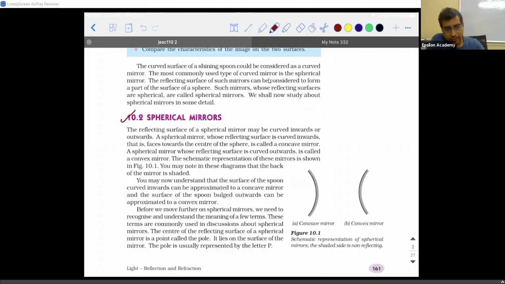See, the best example of a spherical mirror that you can think of is the spoon which you use to eat. If you take a spoon, generally, the base of the spoon is going to be like this, right? So you will have a curvature inside and you will have a bulged portion outside. If you have a spoon at your home, you can go and bring it. I'll give you a minute. Try to get a bigger spoon. I know it will be available at everybody's place, right? Try and go and get it.